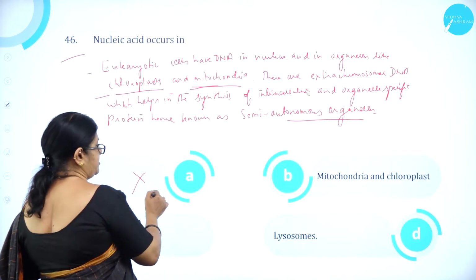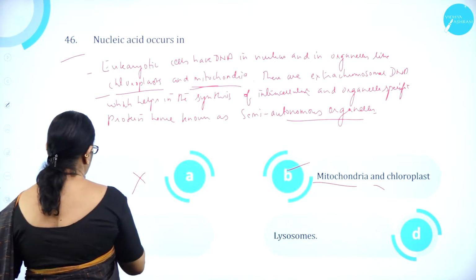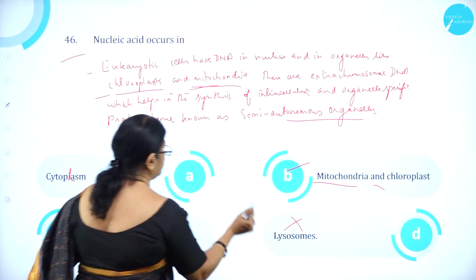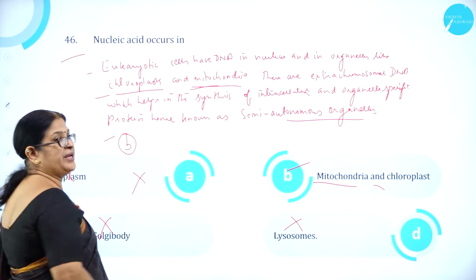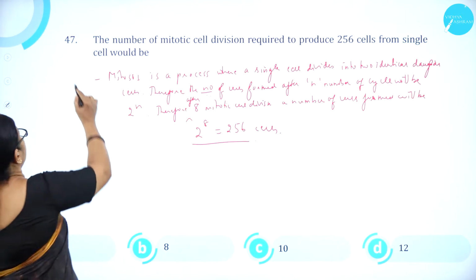Option A, cytoplasm is wrong. Option B, mitochondria and chloroplast is correct. Option C, Golgi body is wrong. Option D, lysosome is wrong. So, option B is correct. Moving on to question number 47.